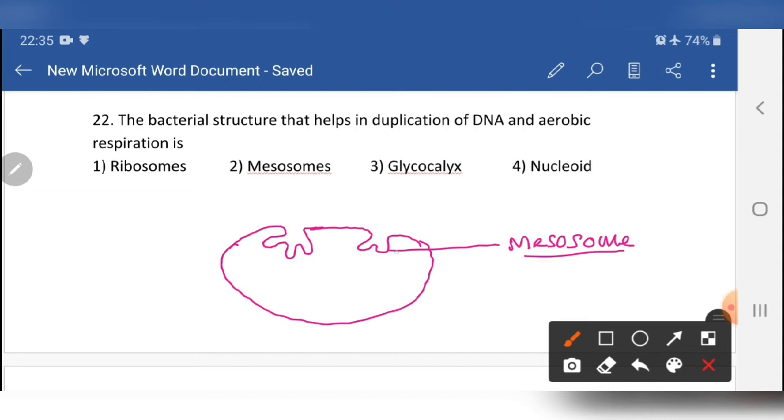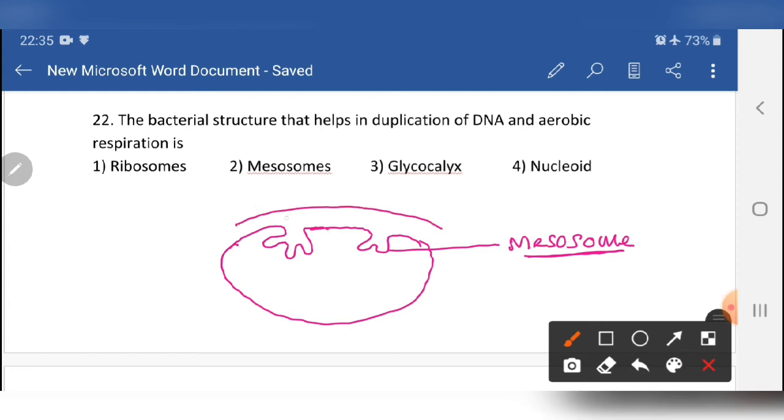The mesosome is also closely associated with the bacterial DNA, the bacterial genetic material. That is the reason it is involved in cell division as well as in the respiration process. Just as mitochondria are involved in respiration in eukaryotes, the same thing is involved in respiration in the prokaryote. It is a bacteria, so it is a prokaryote. Outside the cell membrane there is a cell wall.